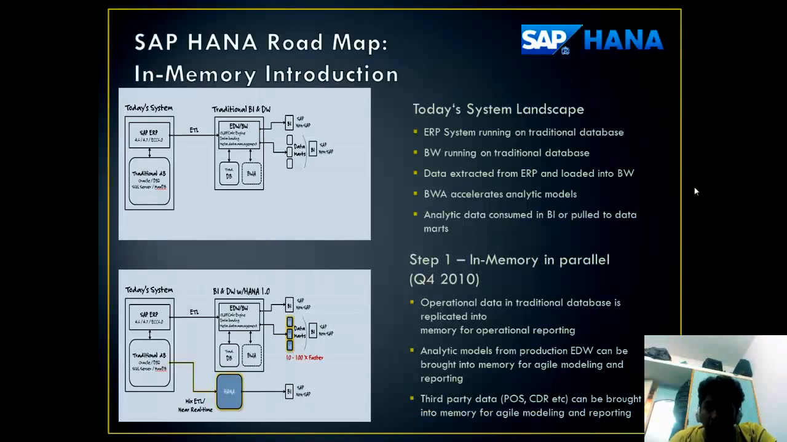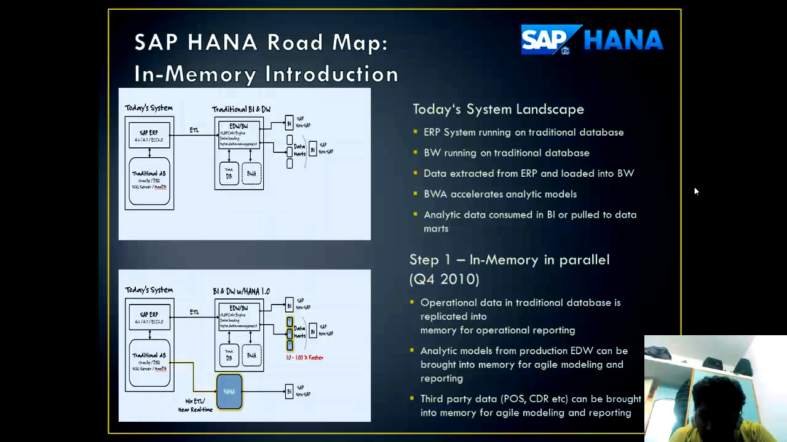This slide shows the SAP HANA roadmap. The in-memory introduction is somewhat like this. Today's system consists of the ERP and BW. The ERP and BW run on the traditional databases. BW is the Business Warehouse. Data is extracted from the ERP and loaded into the BW. BW accelerates analytic models. BWA is the Business Warehouse Accelerator. Analytic data consumed in business intelligence or pulled to data marts. The analytic data which is consumed in business intelligence is pulled to the data marts.